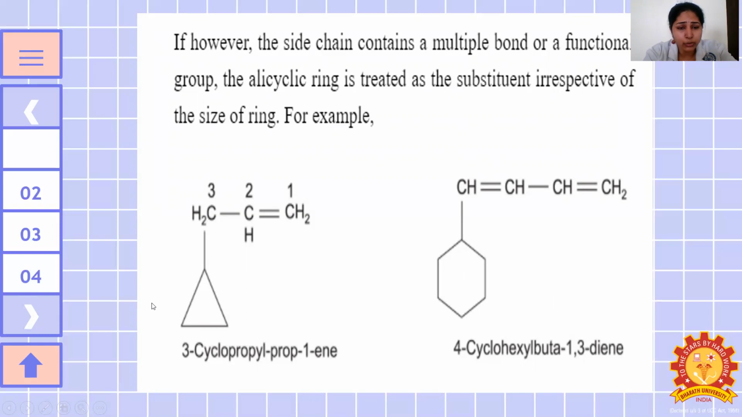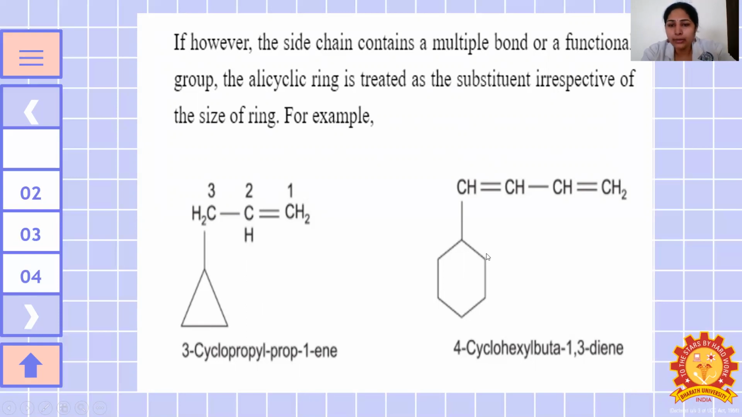So here 1, 2, 3 only, so propane. Third position only the substituent is there. So first position 1 ene, because of a double bond it's considered as ene. So cyclopropyl propene, 1 ene, it's correct.